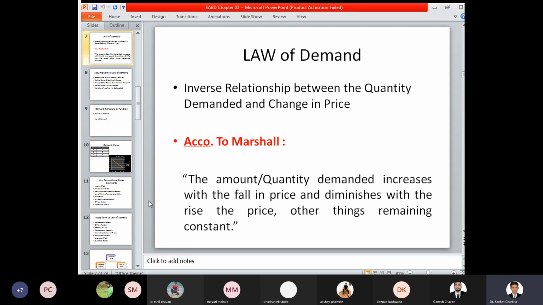The specific definition of the law of demand is provided by Dr. Alfred Marshall: the amount or quantity demanded increases with the fall in price and diminishes with the rise in price, other things remaining the same. So all other factors must always remain constant, and only when they are constant can the law of demand be identified or valued.